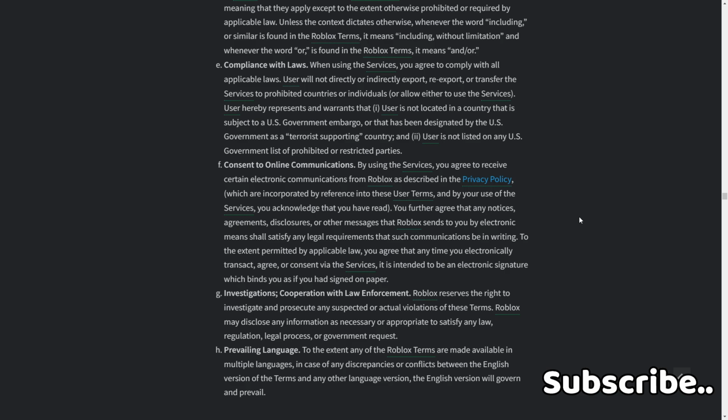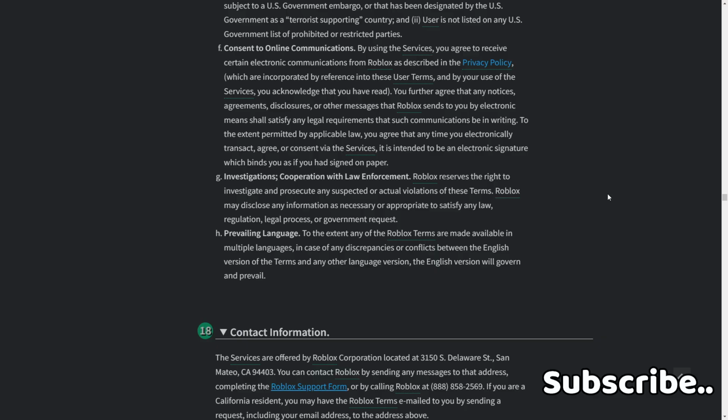G. Investigations, cooperation with law enforcement. Roblox reserves the right to investigate and prosecute any suspected or actual violation of these terms. Roblox may disclose any information as necessary or appropriate to satisfy any law, regulation, legal process, or government request. H. Prevailing language. To the extent any of the Roblox terms are made available in multiple languages, in case of any discrepancies or conflicts between the English version of the terms and any other language version, the English version will govern and prevail.